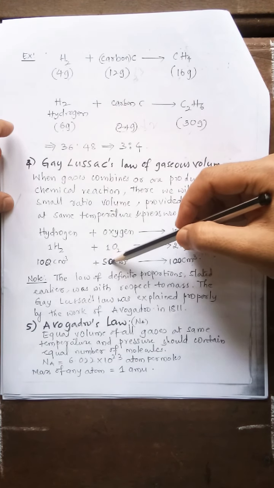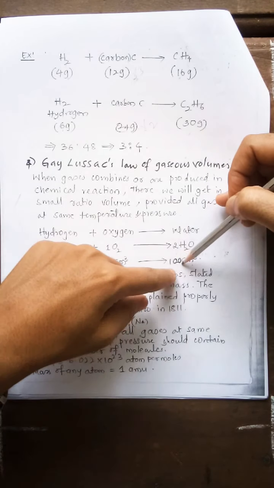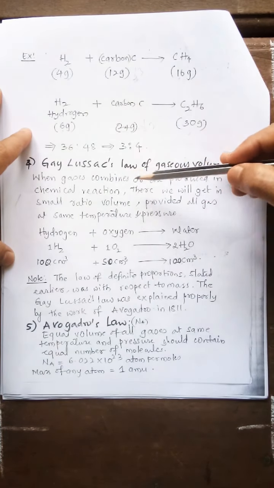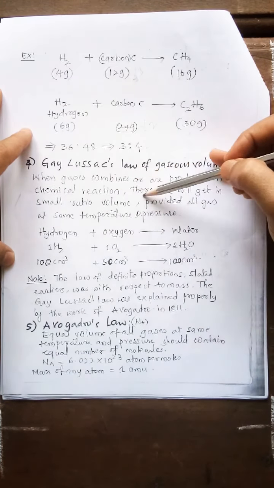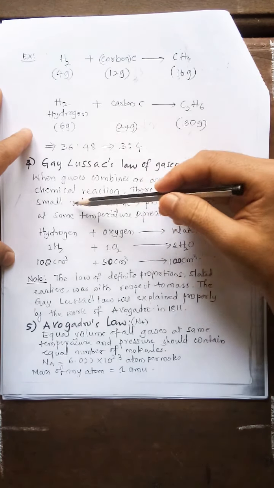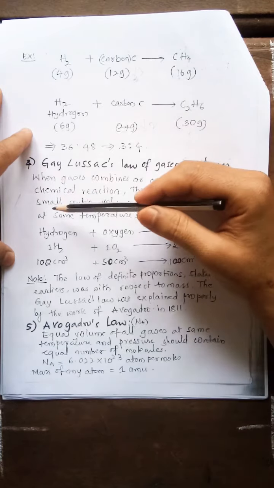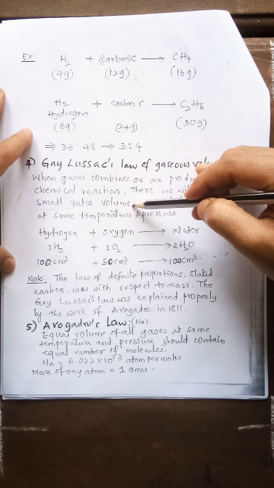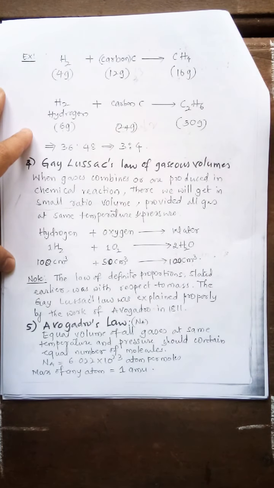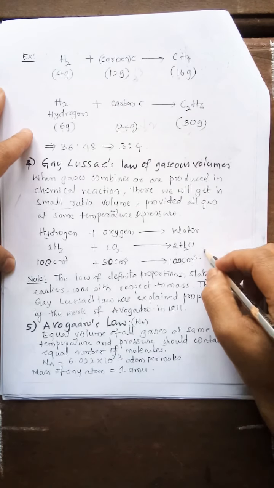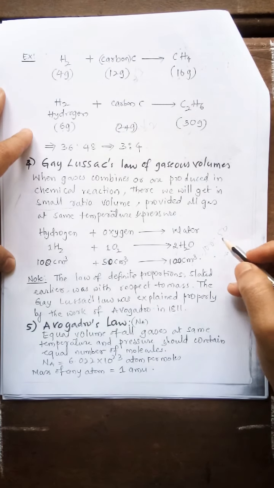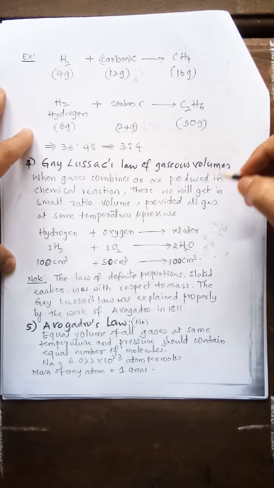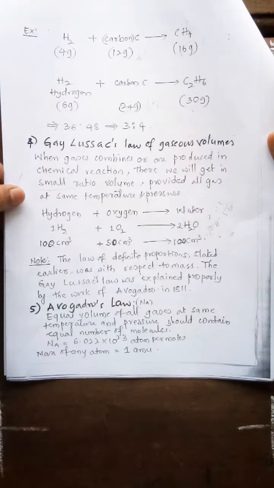It means the product is double the oxygen. When gases combine or are produced in a chemical reaction, they do so in a simple ratio by volume, provided all gases are at the same temperature and pressure. So the ratio of 100 to 50 will be 2:1.